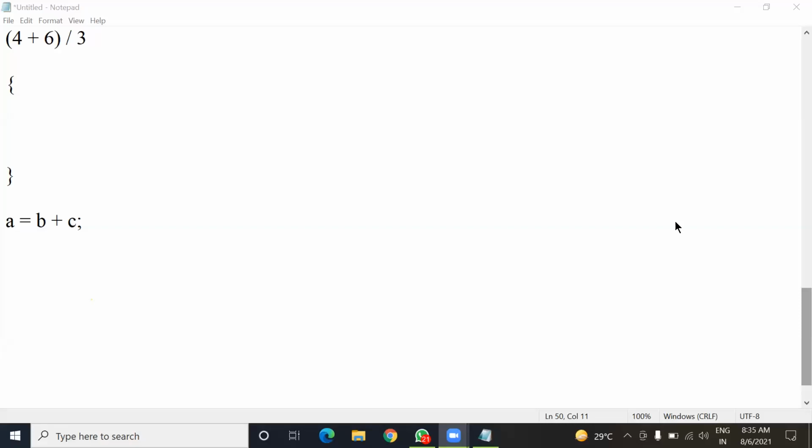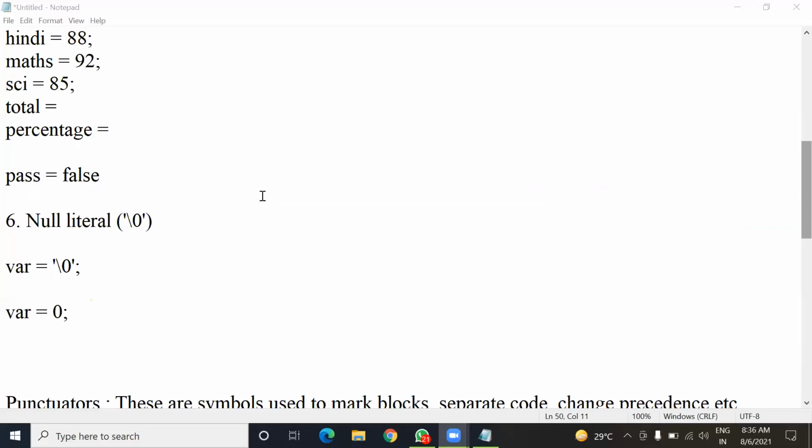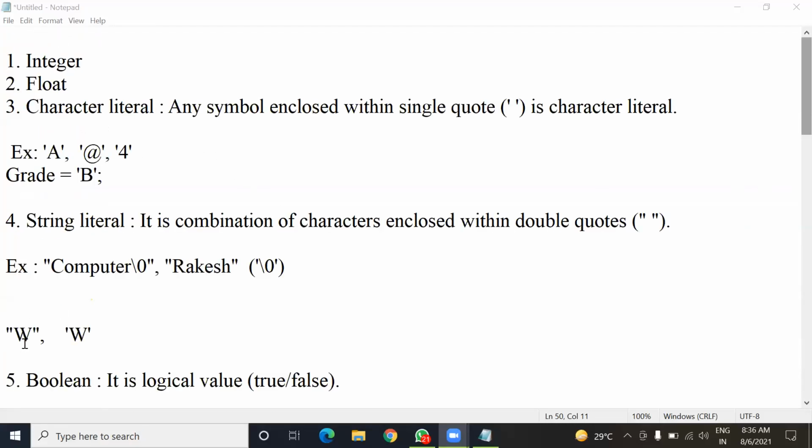Ria, do you want to ask anything? Audio is not connected. So, okay students, that's all for today. In tomorrow's class, we'll see a program that will use these literals. Okay, sir.